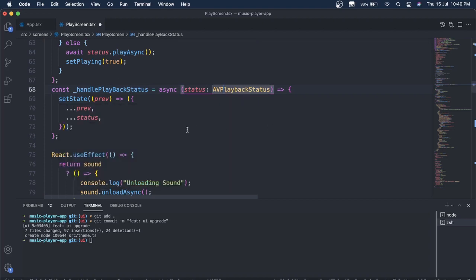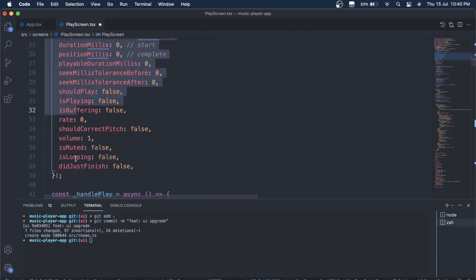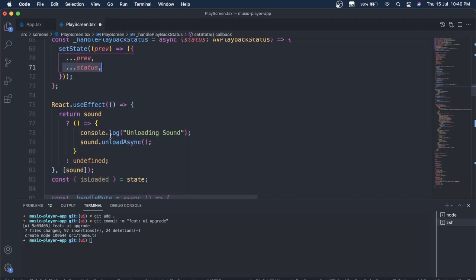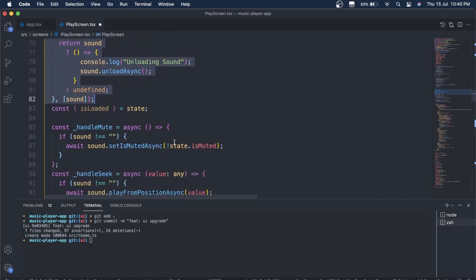And I'm just updating the complete state of the playback status, nothing else. I'm just taking the previous state and assigning it the new state value. And when the screen is unmounted, we will unload async so that our music stops playing. We have already implemented this in the previous video.